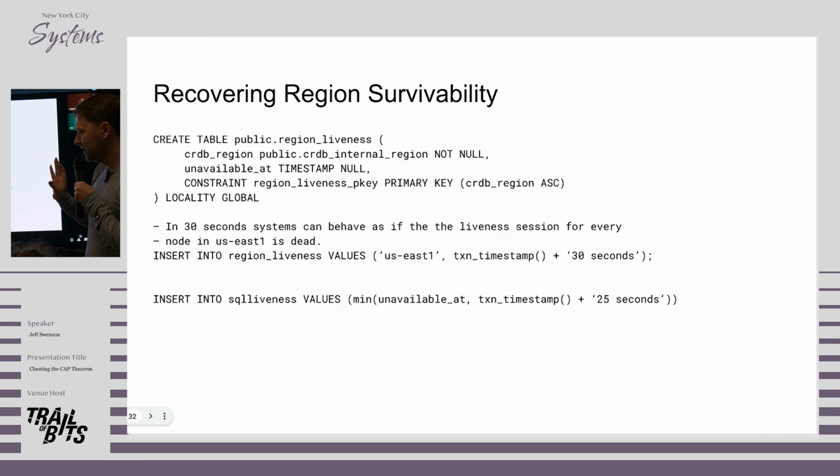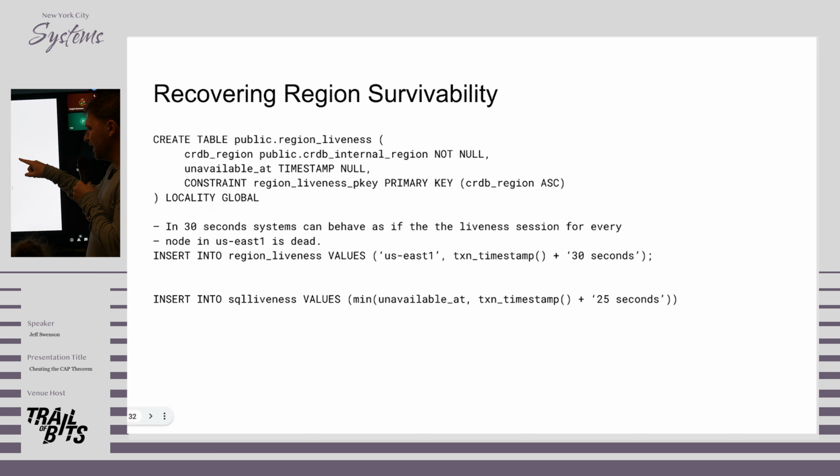But I mentioned earlier that we had this choice between region survival or zone survival. And initially what we did for all these regional by row tables is we configured them as survive zone if the customer had all of their data configured as survive zone. And we would configure them as survive region failure if they had any of their data configured as survive region failure. Now, customers that don't care about surviving regions got fast cold starts. But any customers that did care saw their cold starts slow down by a second or 2, which we didn't think was desirable.